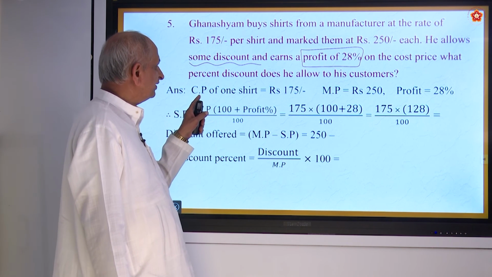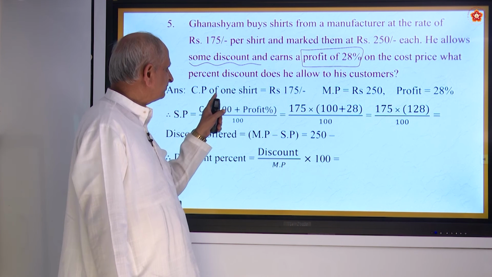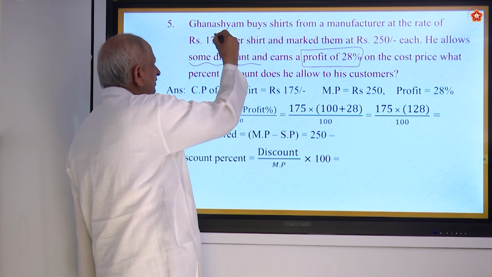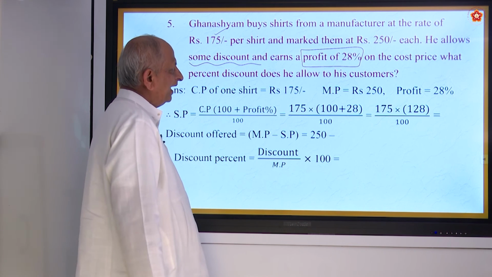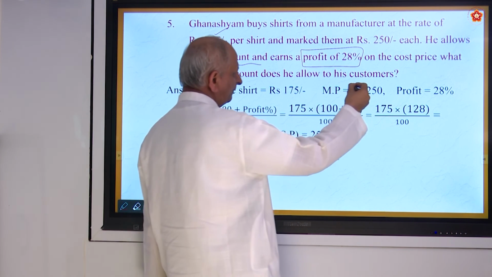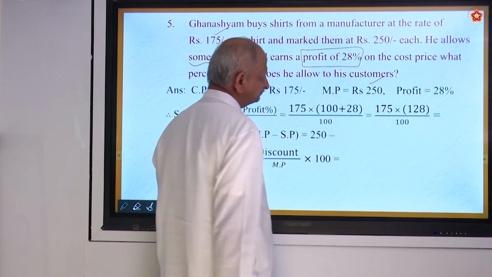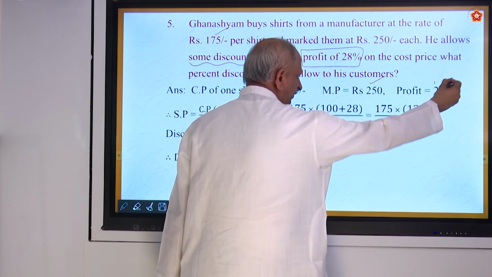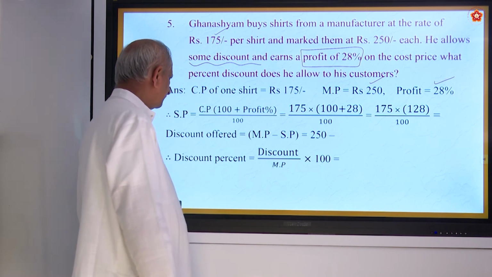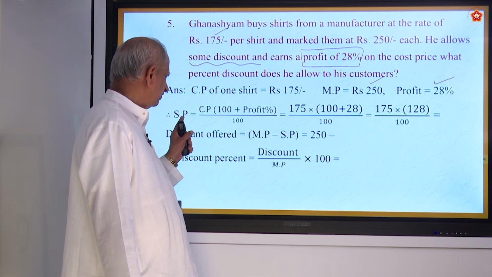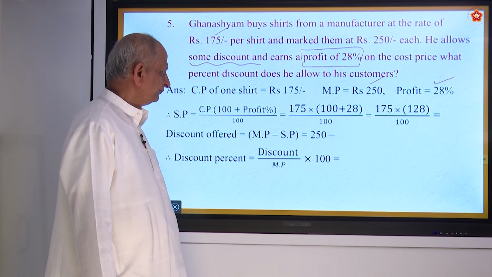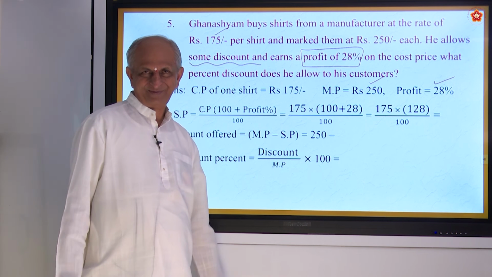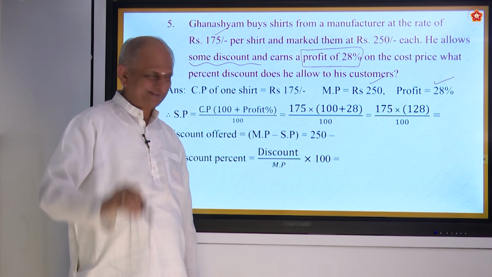So first you must write down what the given things are. Cost price of one shirt, 175 rupees. This is the cost price. And the market price is 250. By getting 250 rupees, he gets a profit of 28%. Now we shall find out the selling price. This is the cost price, this is the market price, that is written on the shirt.